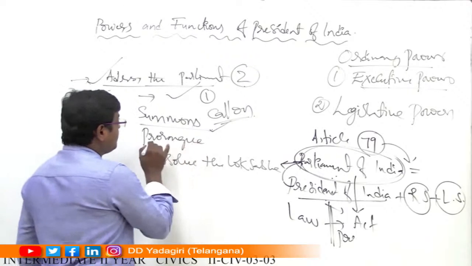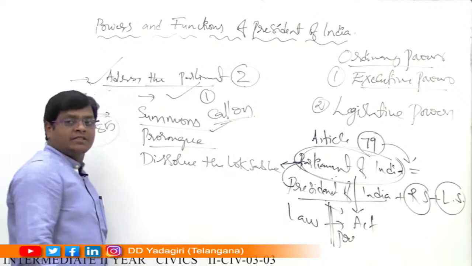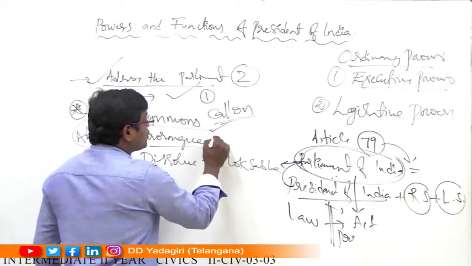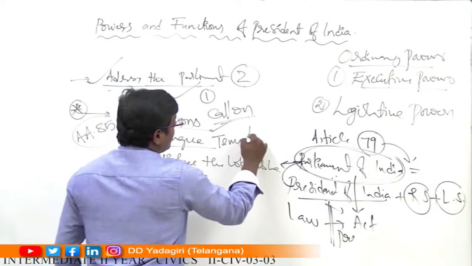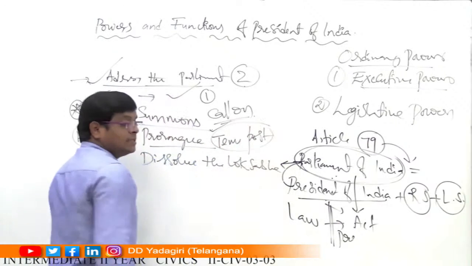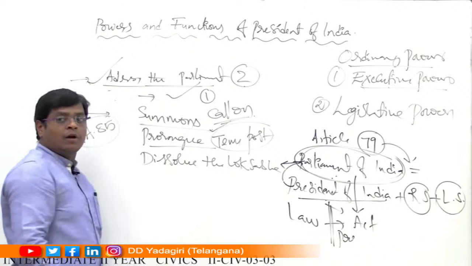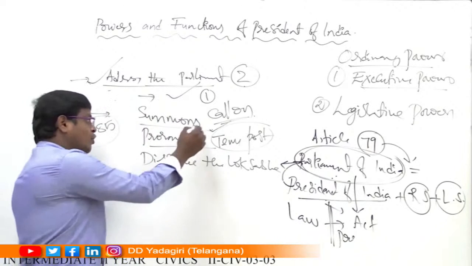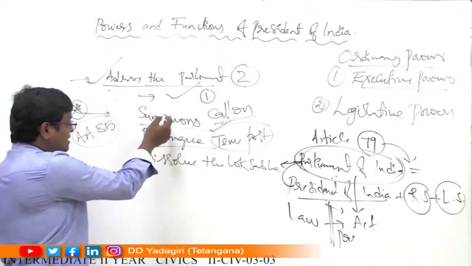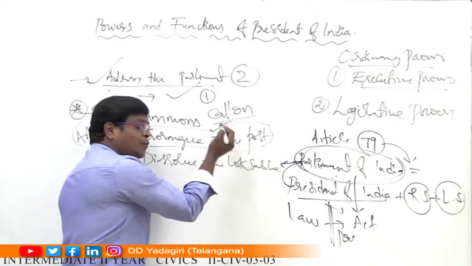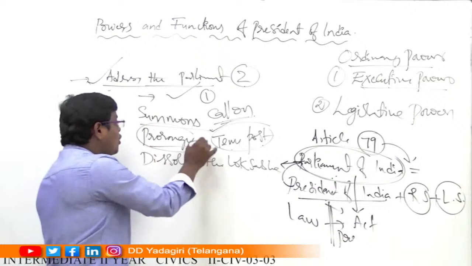At the same time, he prorogues the parliamentary sessions. That means temporary postponement. That was done by whom? President of India. He called on the sessions, that was summons. He temporarily postponed the sessions, that was proroguing the sessions.